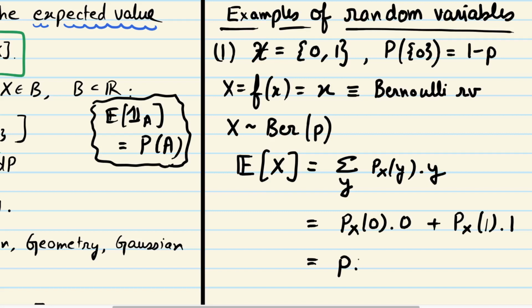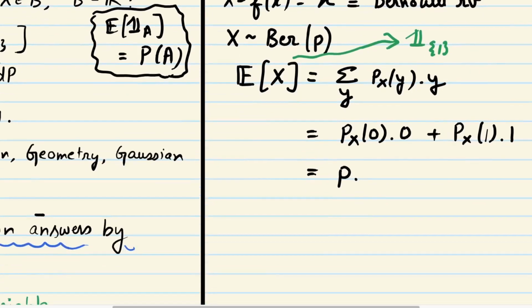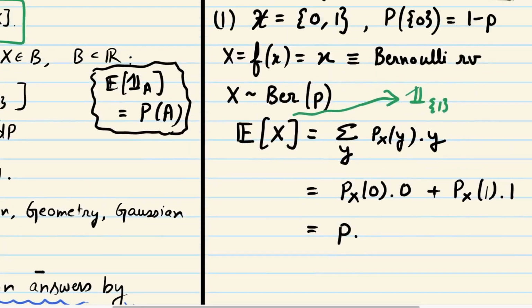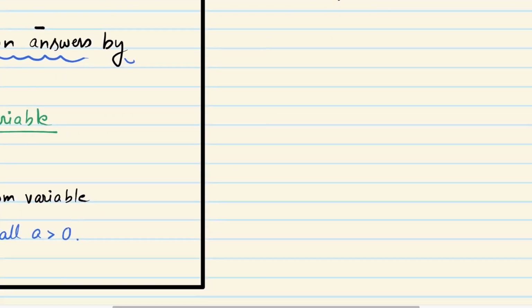Another way to see the same formula is that this random variable x is simply the indicator function of an event. What's that set A? That set A is just {1}. So this is 1 when x is in {1} and 0 otherwise. And therefore its expected value is simply the probability of {1}, which is p. That's something we saw, right? So this is a very basic random variable, Bernoulli.